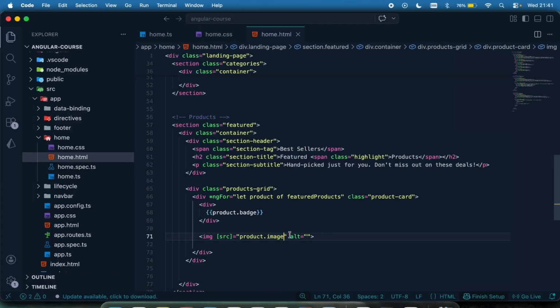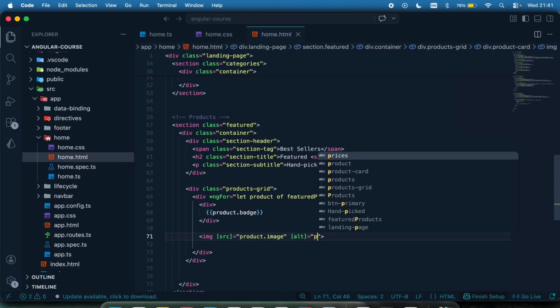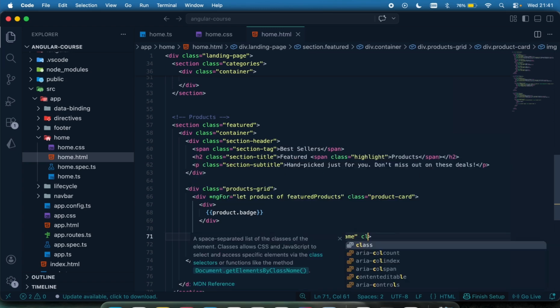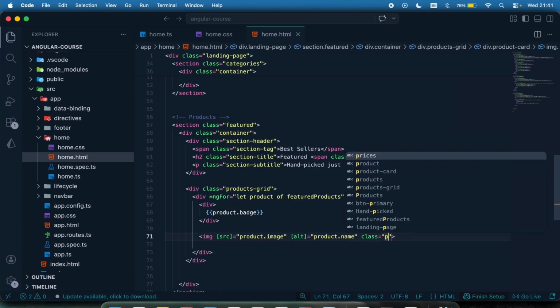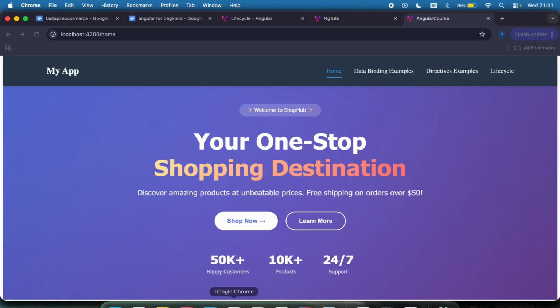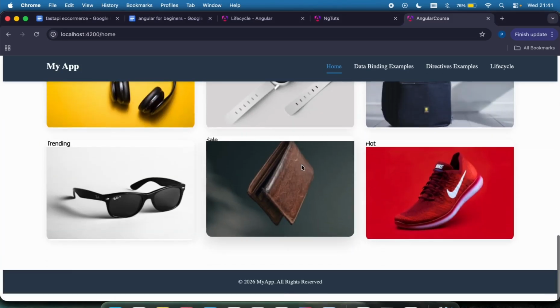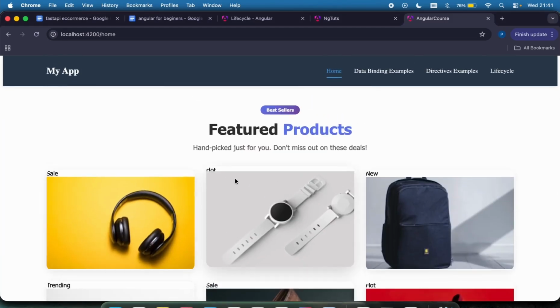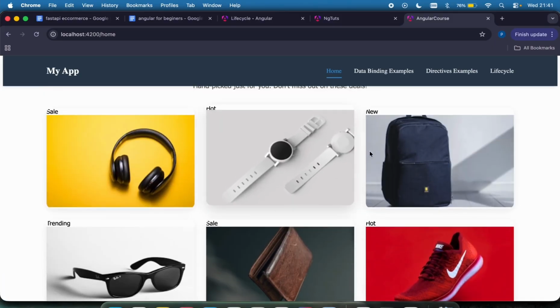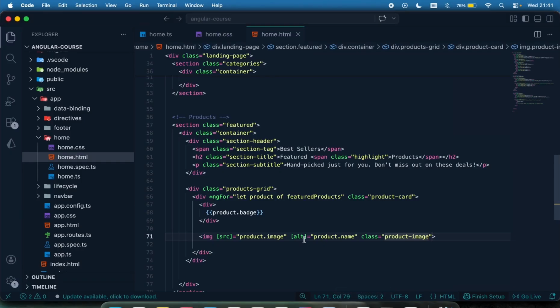And then the alt is going to be the product.name if the image is not there, and then for the class, I'm just going to give the styling called product-image. So if I come right here and see, we can see this is it, right? The styling for this one is not perfect, but the image is displayed a little bit correctly. So we can also move on to display the product name and so on.